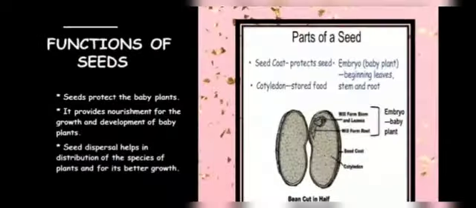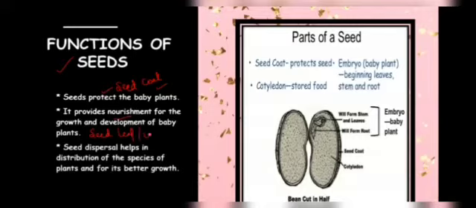So let's discuss the functions of the seed one by one. The seed protects the baby plant, as we have already discussed, with the help of the seed coat, that is the testa. Then it provides nourishment for the growth and development of the baby plant through the seed leaf, also called the cotyledon.